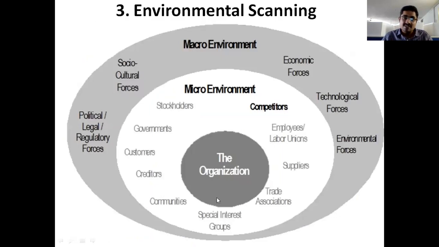First look at the organization. Just assume this is the organization. Organization means a group of people gathered in one place and doing some activities.